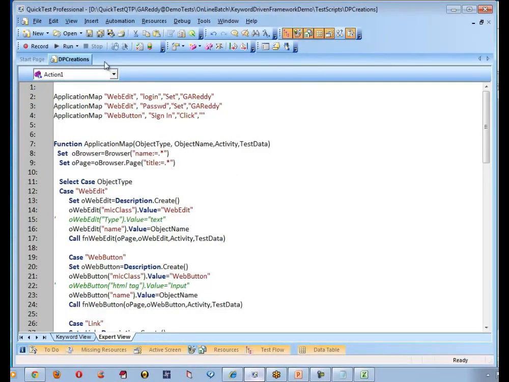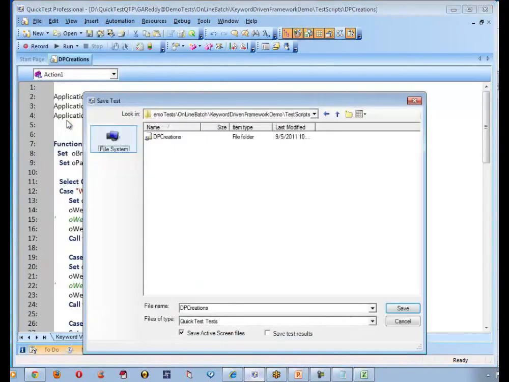Yes. Now let me also move ahead. Let me save it one more level. Let me migrate this script and save it into the keyword driven framework. Let me start with DP keyword driven framework.